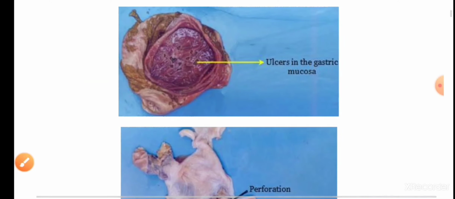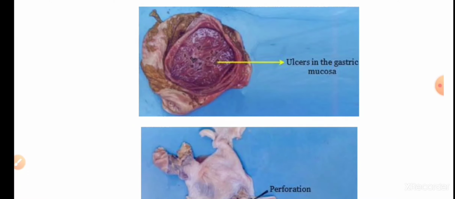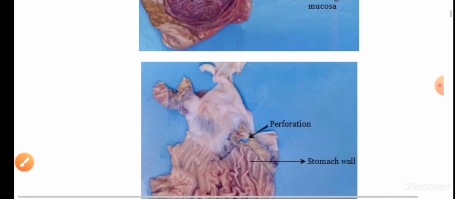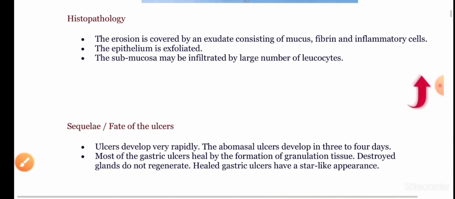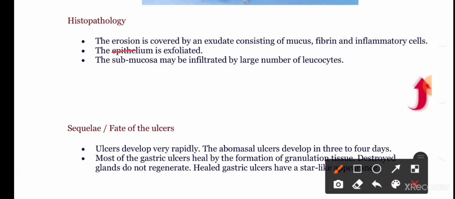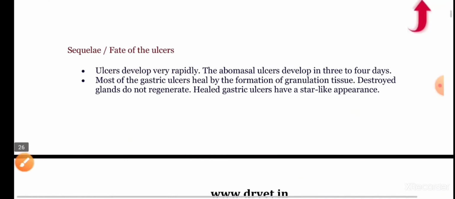And this is the image which shows the ulcers in the gastric mucosa. This is the image showing a perforation. Histopathologically, the erosion is covered by an exudate containing mucus, fibrin, inflammatory cells. The epithelium is exfoliated. The submucosa may be infiltrated by a large number of leukocytes. Sequelae.